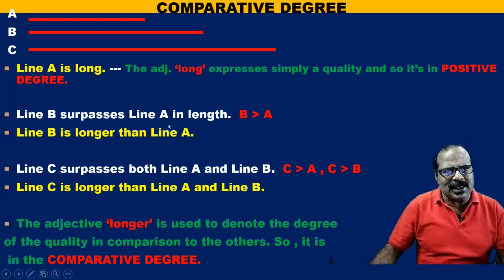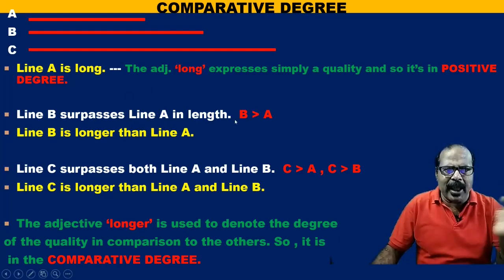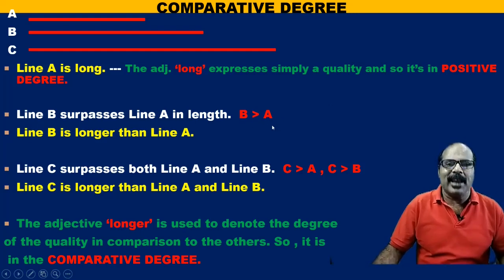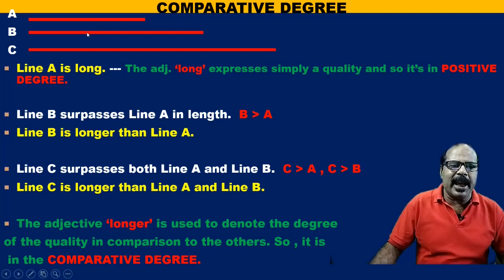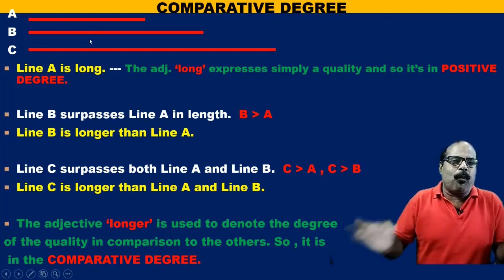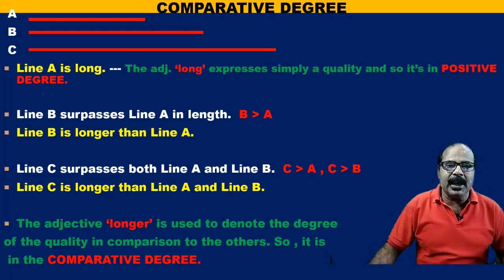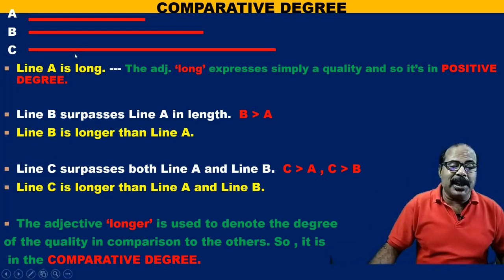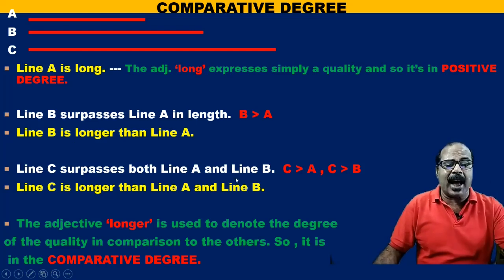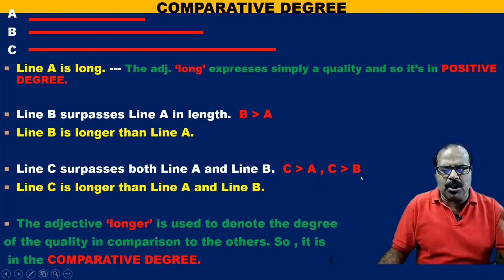Line B surpasses line A in length, that is B is longer than A. So line B is longer than line A. Again, line C surpasses both line A and line B. So C is longer than A, C is longer than B.